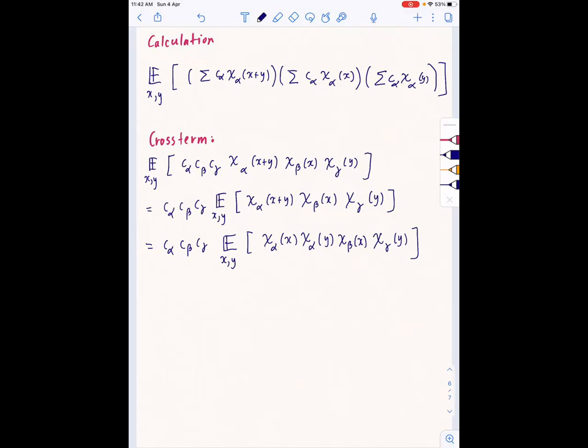Now we can isolate the x terms and the y terms. And since x and y are chosen uniformly at random and independently from the hypercube {0,1}^n, we can split the expectation. This is by independence of x and y.